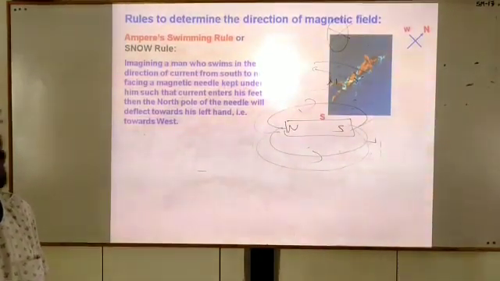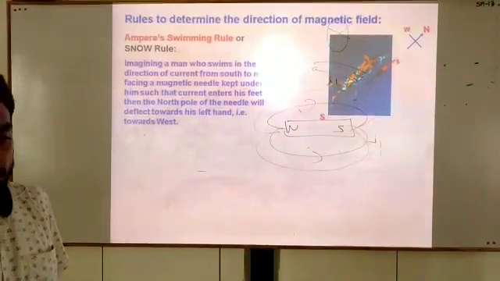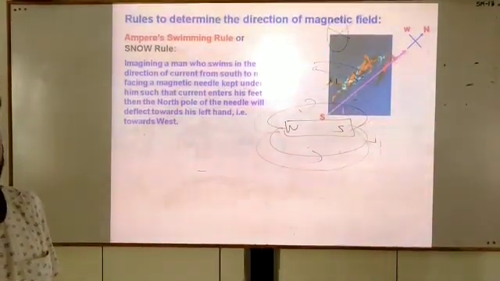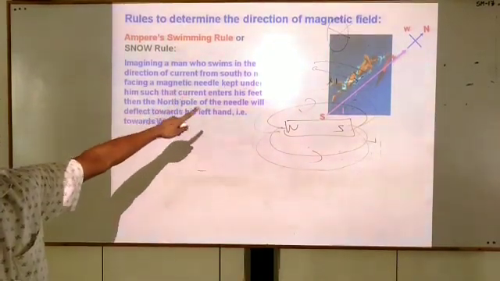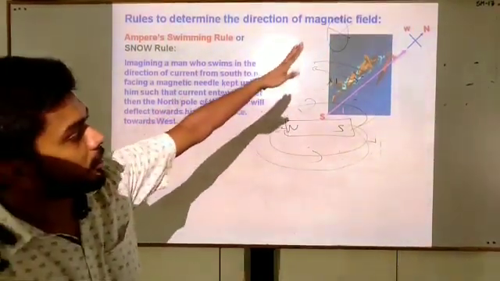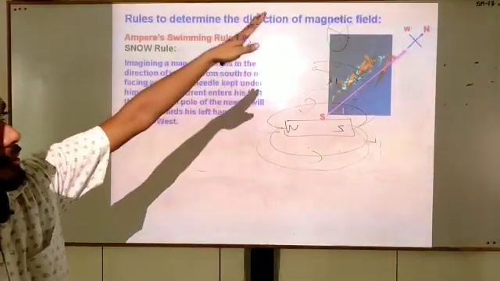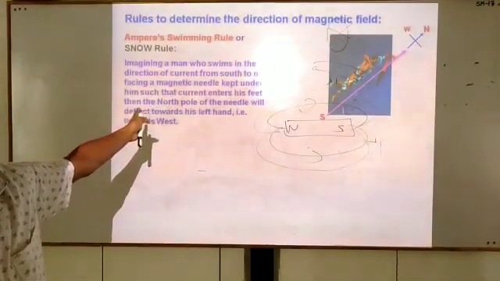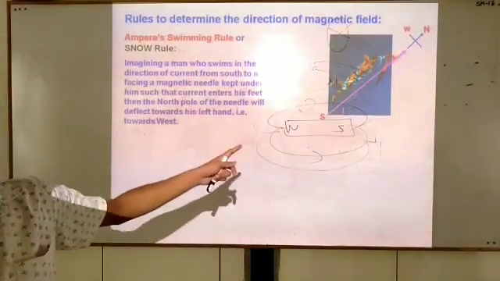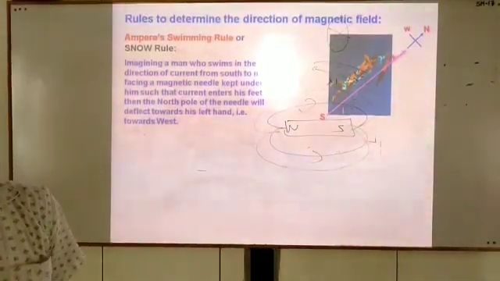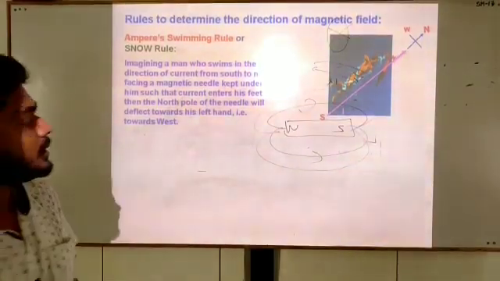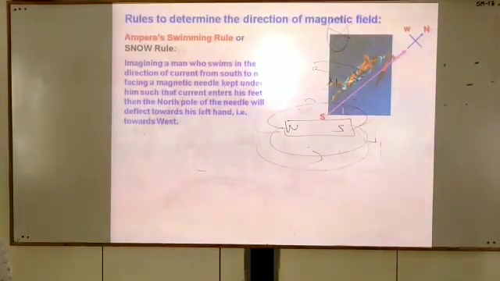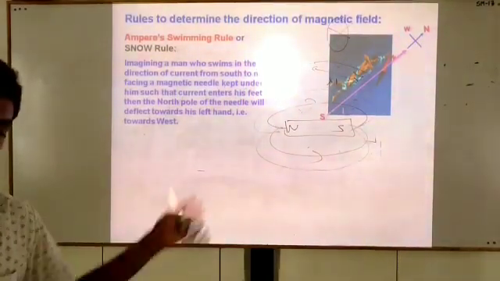You can see here, read this statement. When you swim along the direction of current, from north to south, facing the magnetic needle kept under you, such that the current enters through your feet, means current is entering in this direction, in such a case the needle deflects towards the left hand.